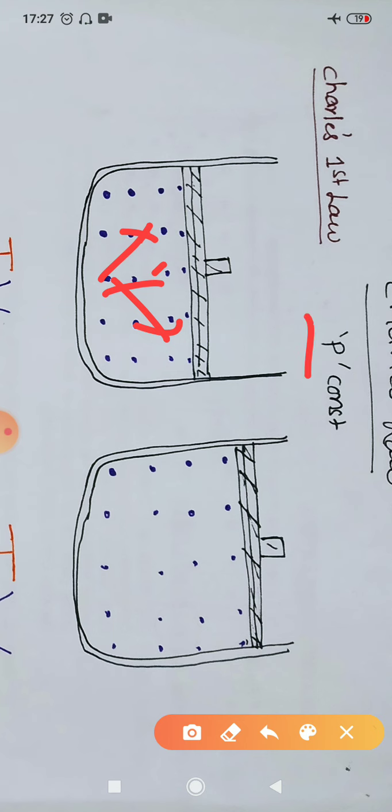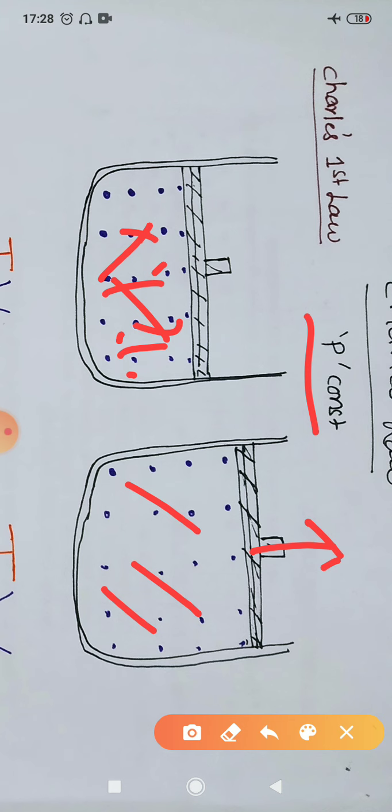To keep this pressure as a constant thing, we need to reduce the pressure inside, because as you supply the heat energy, more number of collisions happen, more pressure happens inside. So to keep the pressure constant, we slowly draw this piston upwards. When you draw this piston upward, there is a lot of space inside, so that we can reduce the number of collisions per second. That means we are reducing the pressure inside, so that the pressure comes to normal as the earlier pressure. So we are keeping the pressure constant.